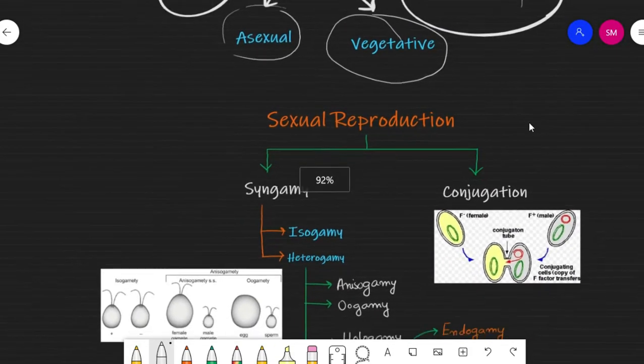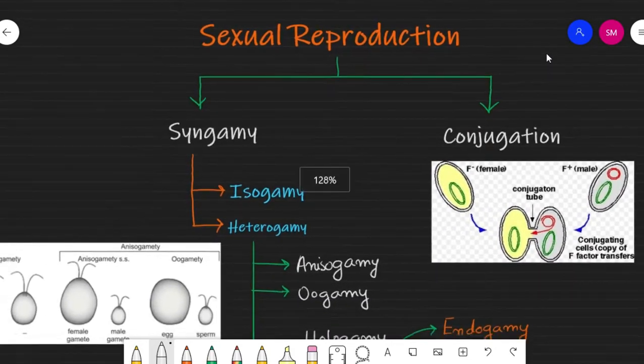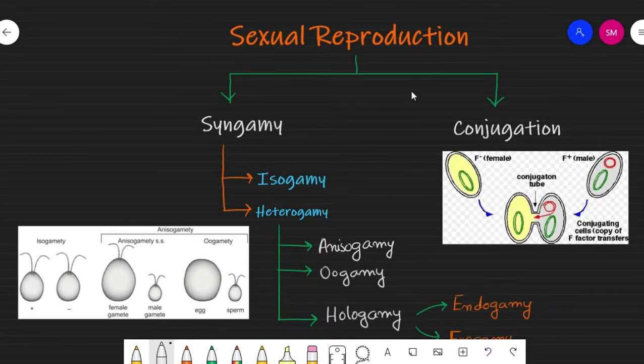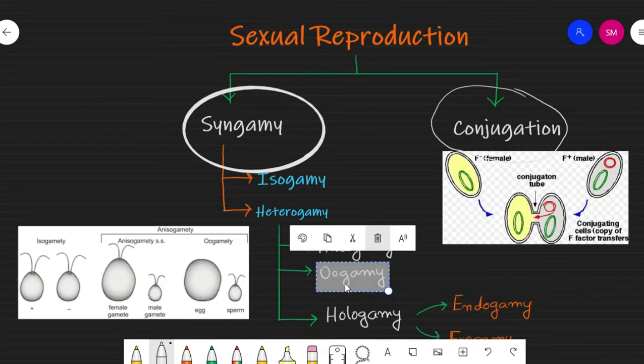So the first one is sexual reproduction. If we distinguish the parts of sexual reproduction, it is differentiated into two categories. Firstly there is syngamy, and the other option is called conjugation. If you notice the pathway of conjugation or the pathway of syngamy, they are classified by two different criteria.